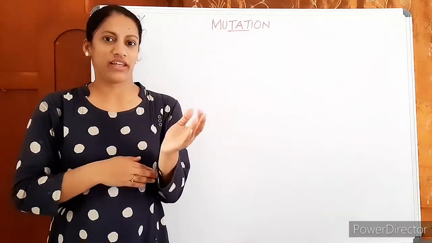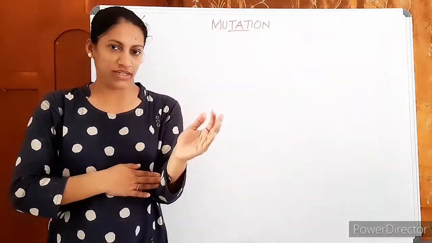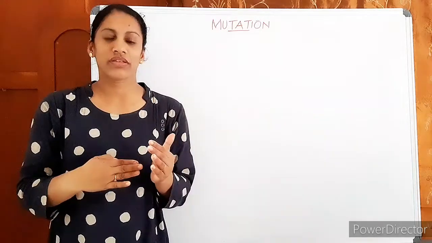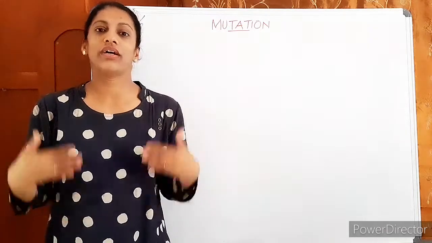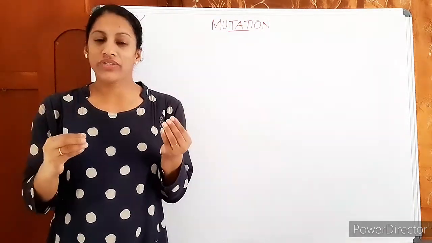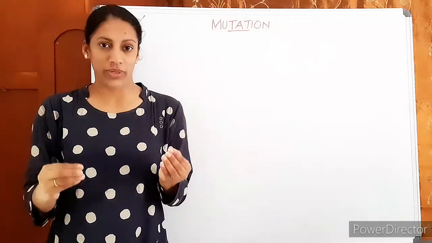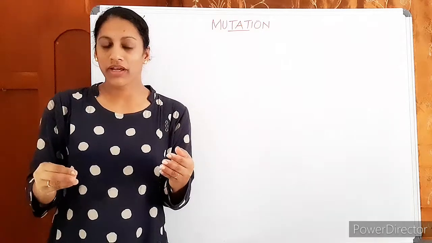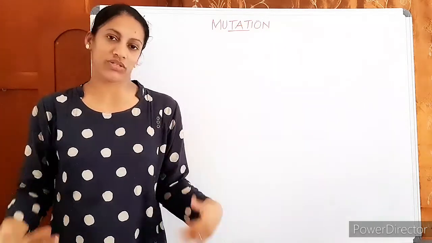Any change in the DNA. DNA is our genetic material. Any changes in the DNA sequences can cause an alteration in our expression. Any change in the DNA sequences can lead to a change in genotype and also a change in phenotype.